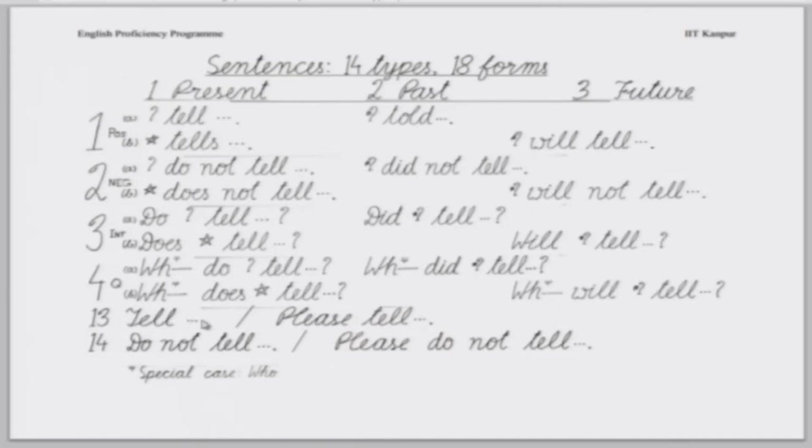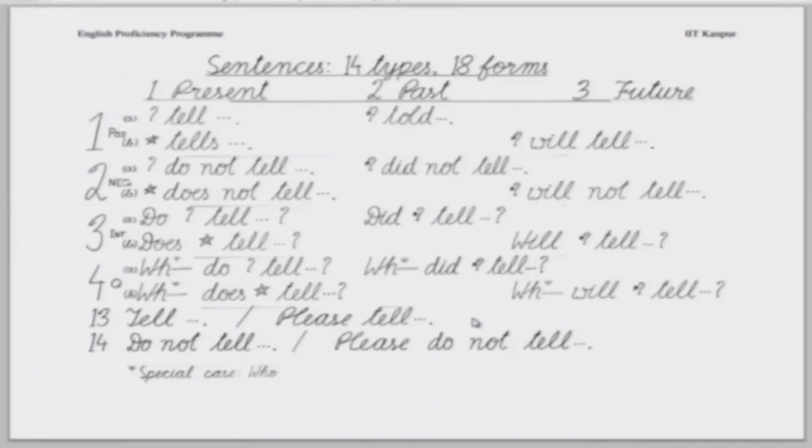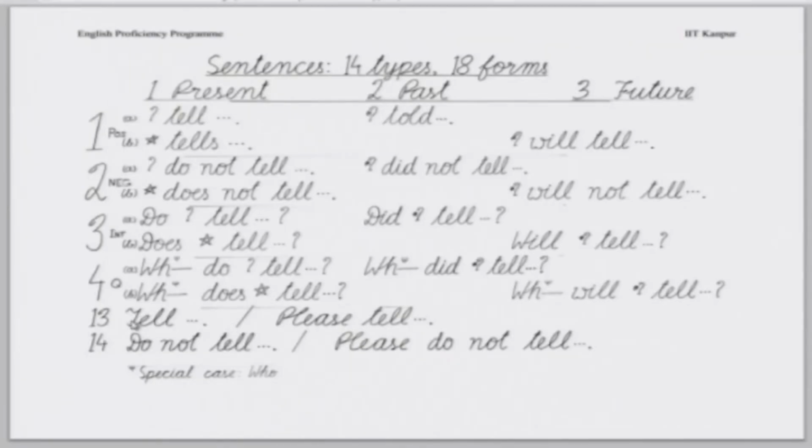Okay. Tell me his name. Tell me his name. Verb, object, the other object. Please tell me his name. Okay. Do not tell him. Please do not tell him. Okay. So this is the positive and this is the negative. This is tell, this is do not tell. See, do not see. And there is no subject. Subject is understood here because the subject is you in any case. And there is no inflection, no difference of tense in this case, because this kind of sentence can be said in only one way.